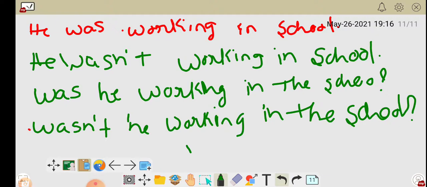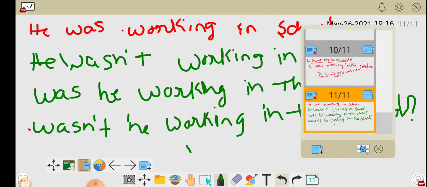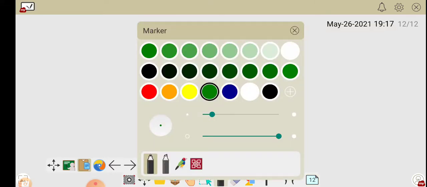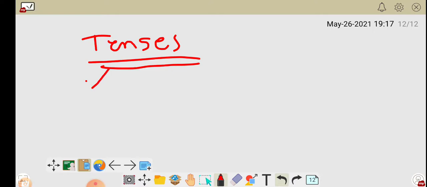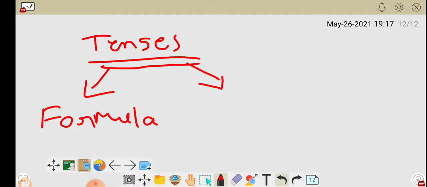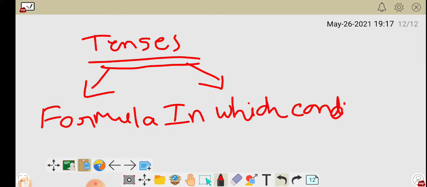See, just in tenses, so many of you have asked. I got so many messages. If you want to keep remembering the tenses, the main thing is that you keep remembering the formula, that is the structure. And the second thing is in which condition we should make our sentence in which tense.